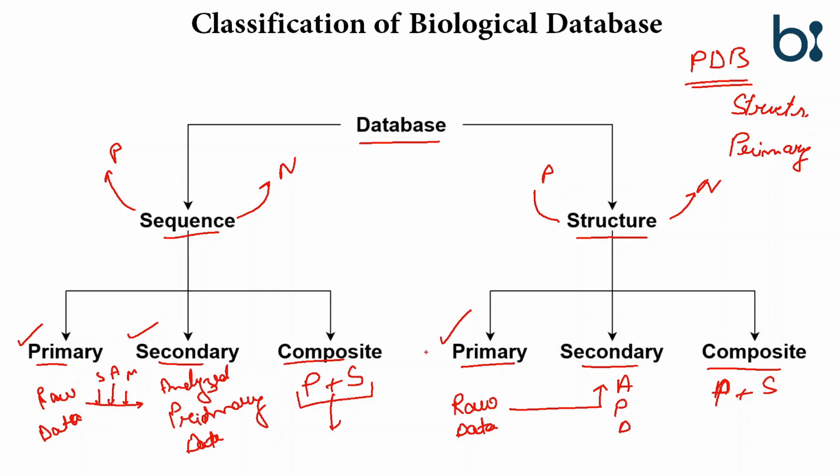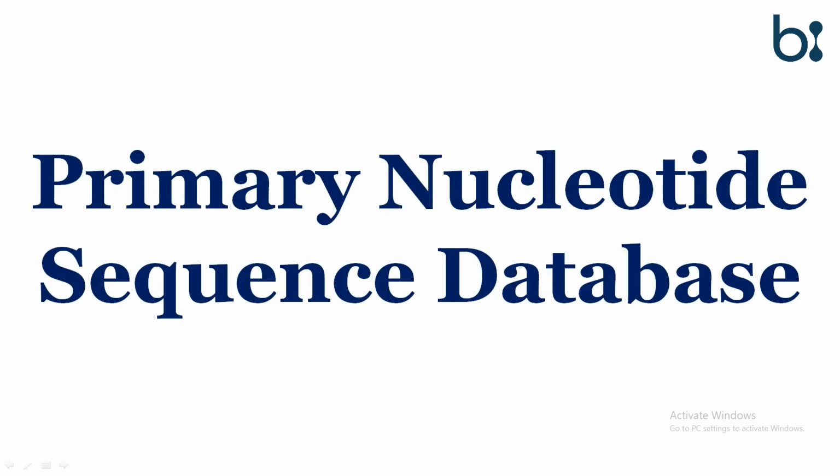It will be called a primary protein structure database. So PDB is a primary protein structure database. This is how the classification of biological databases is done. In the next lecture we will take a deep dive into the primary nucleotide sequence databases.